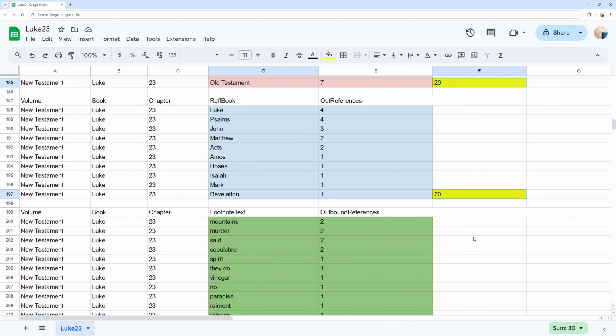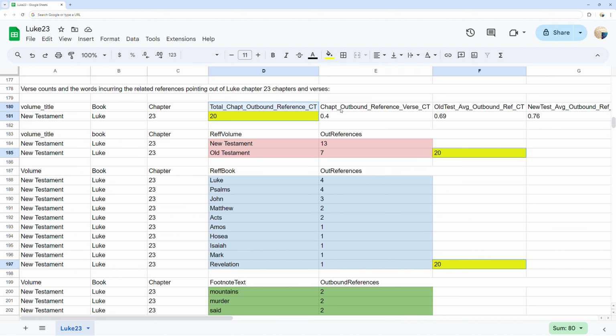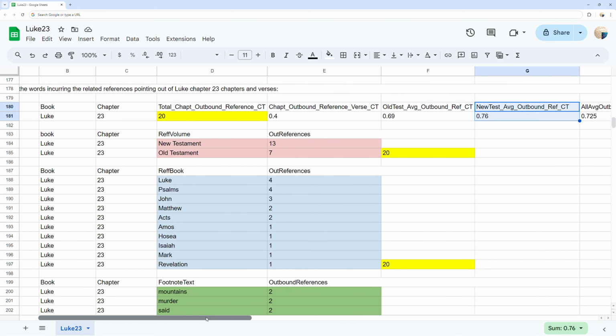as well as the counts per each verse in Luke chapter 23 and the average outbound reference per verse at 0.4 per verse, and see the per verse rates for the Old Testament, New Testament, and both to the right for comparison.